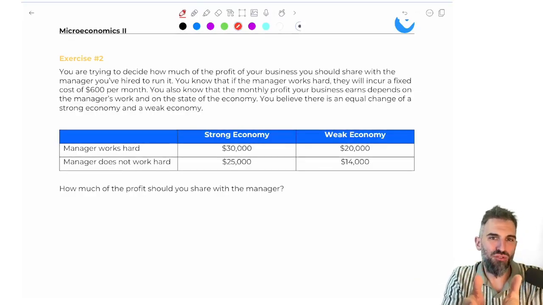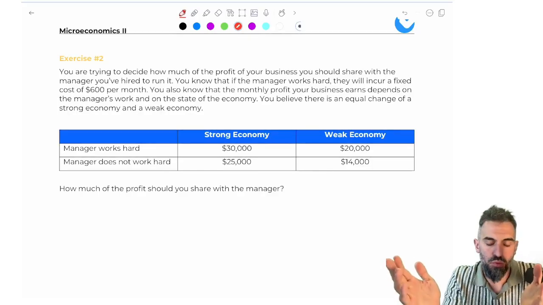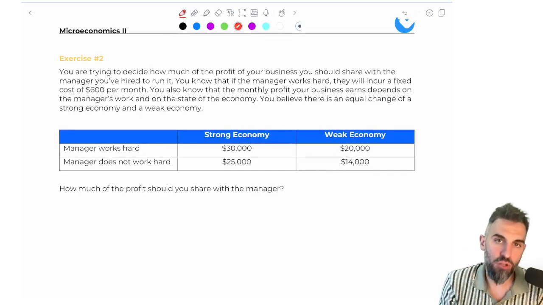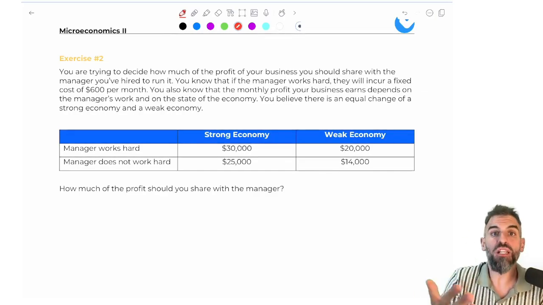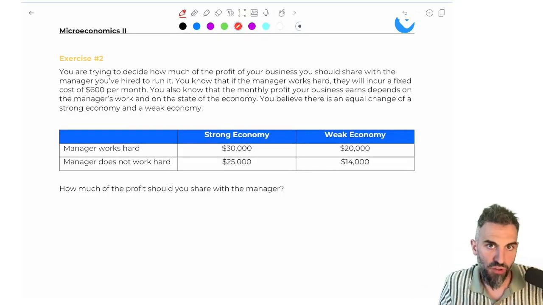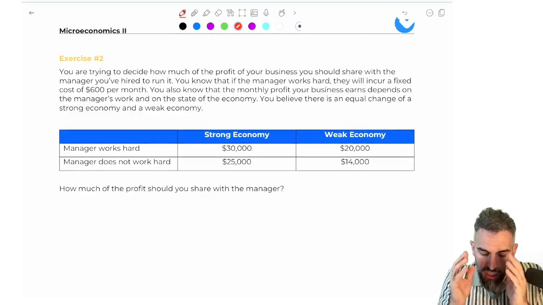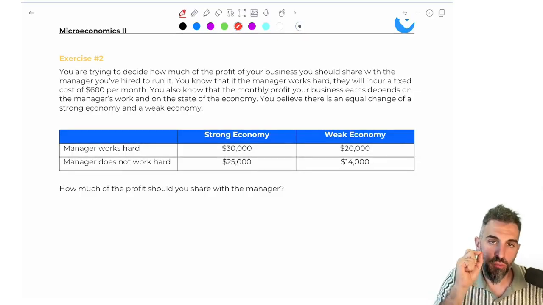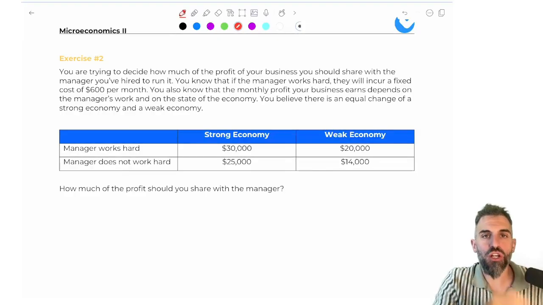If I paid my manager a fixed salary, they don't really care, right? They're going to get paid their fixed salary whether I do well or I do poorly. But if I said, hey, your pay is based on our profits, so the more profit we make, the more money you make, oh, all of a sudden now the manager is aligned and saying, oh, I want to maximize profit. So then we all win, right? So this question comes up a lot, and it's a question where we ask you, given this situation, how much of your profits, what percentage, should you share with the manager?